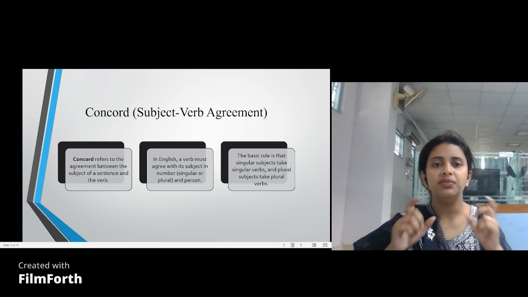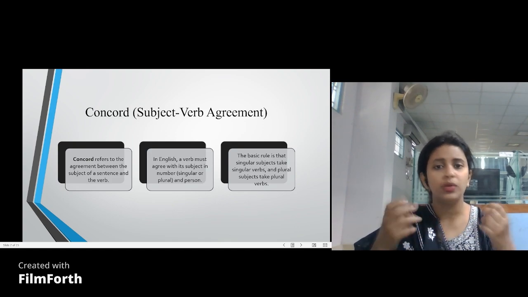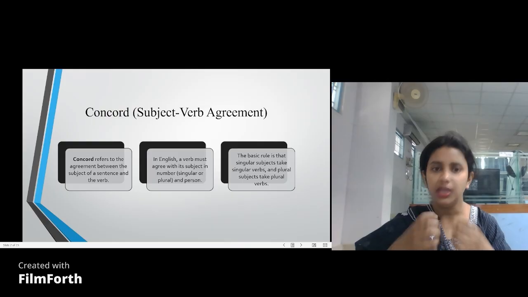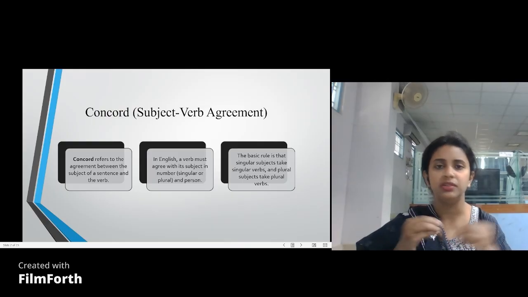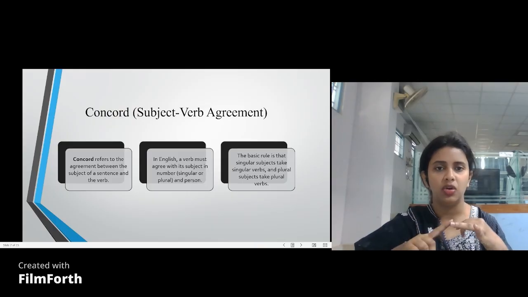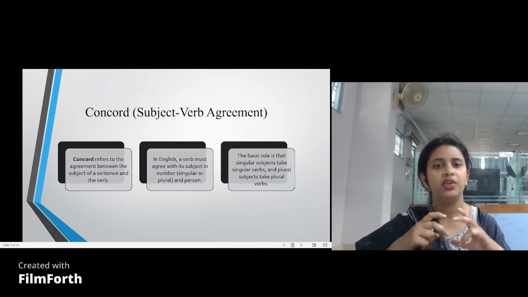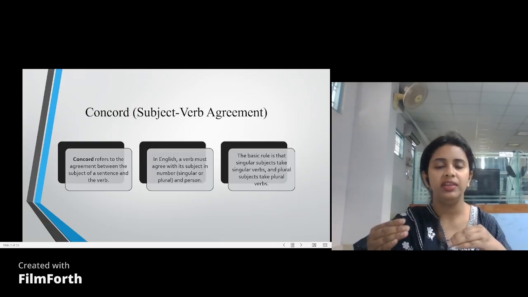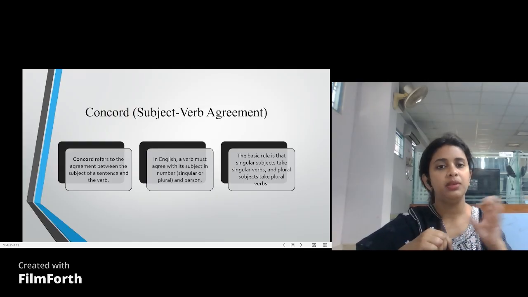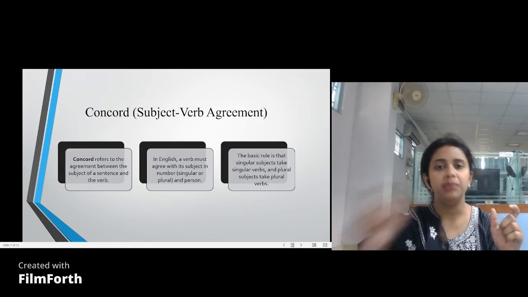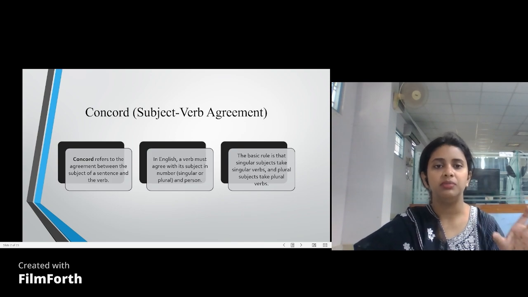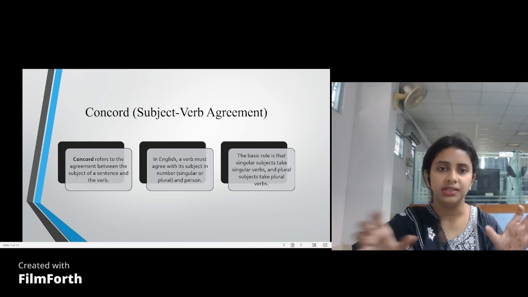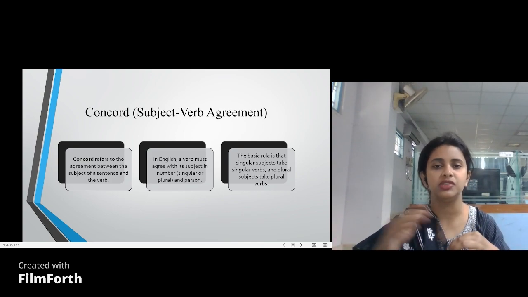In case of noun, when we study noun, what are nouns? Nouns are names of animals, places, persons, things. So, a cat, a dog, a table, a man. All of this is noun. When we make a noun plural, we add s or es. For example, table becomes tables, boy becomes boys, girl becomes girls. So in case of noun, we add s or es.